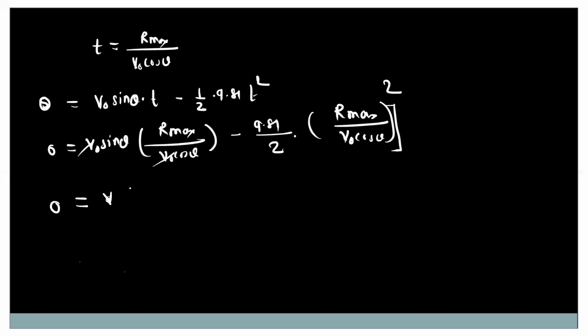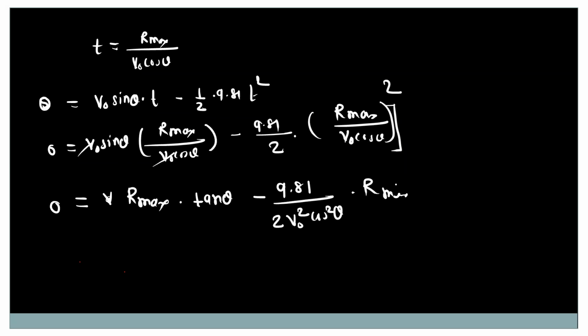The remaining value is Rmax into tan theta minus this 9.81 upon 2 V naught square cos square theta into Rmax square.